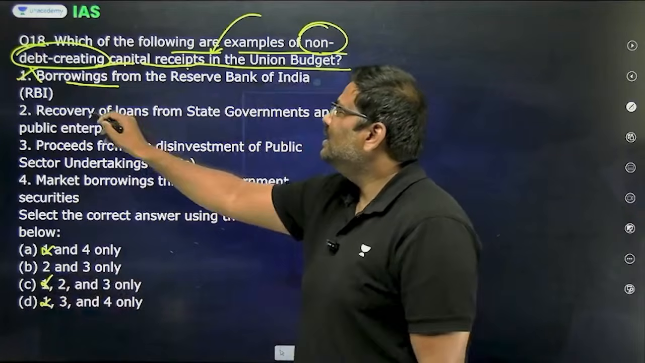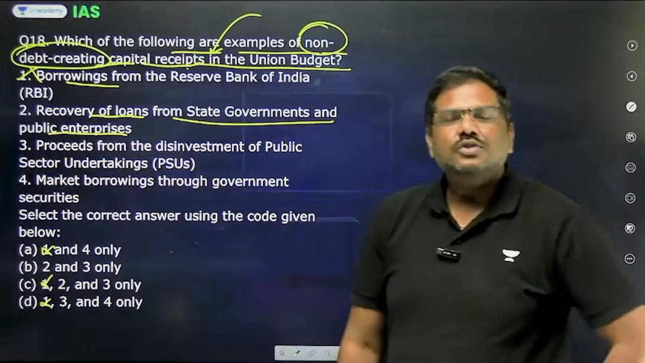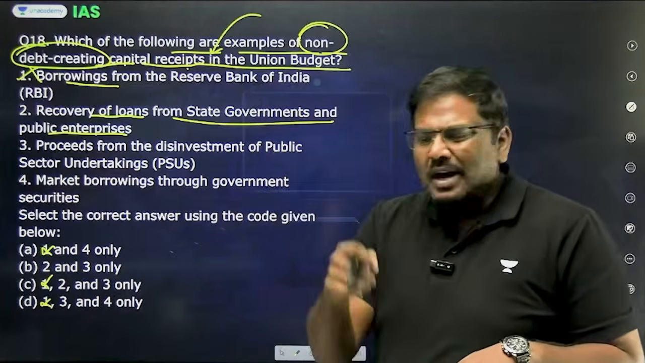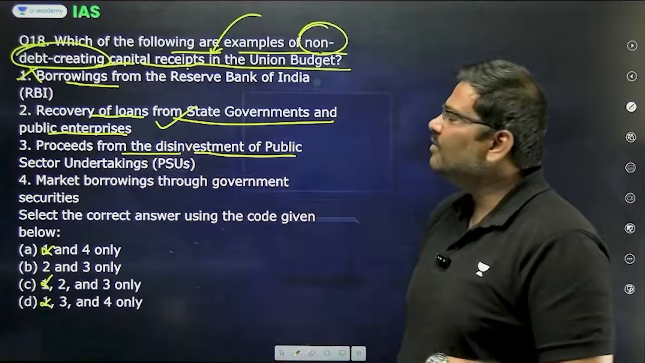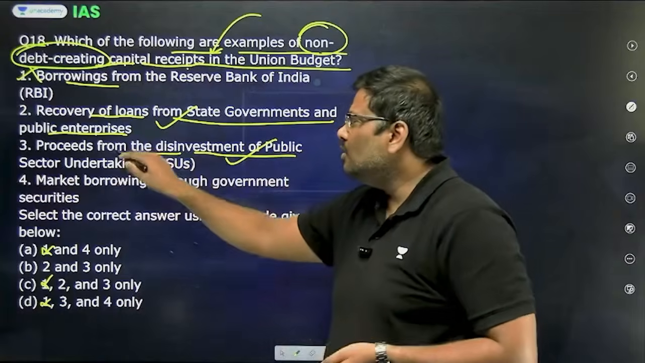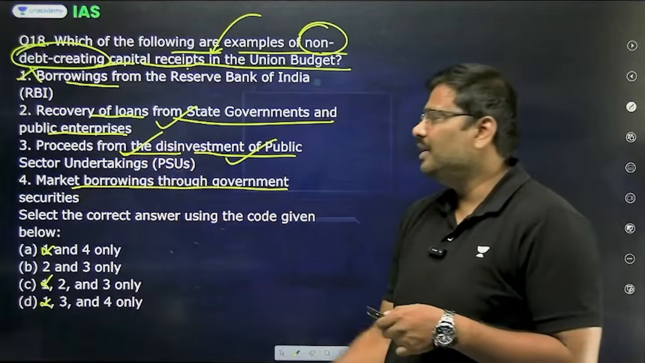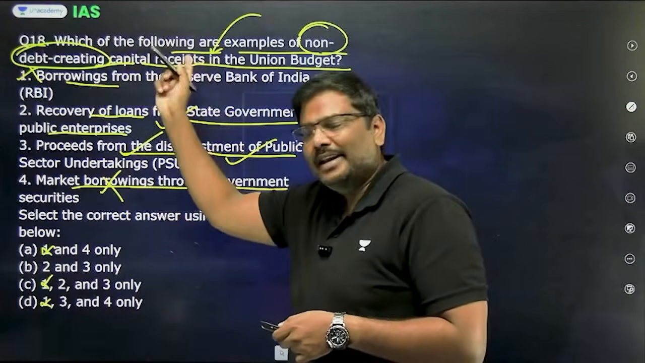But anyways, recovery of loans from the state governments and public enterprises. So the government of India has given loan in the past, it is recollecting the loan. So the assets of the government of India will go down. Yes. Proceeds from the disinvestment, that is the selling of the companies owned by the government, assets will go down, government will get money. Yes. Market borrowings through government securities. Borrowing means it is not a non-debt creating receipt.